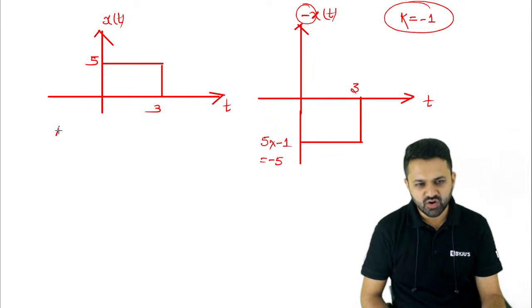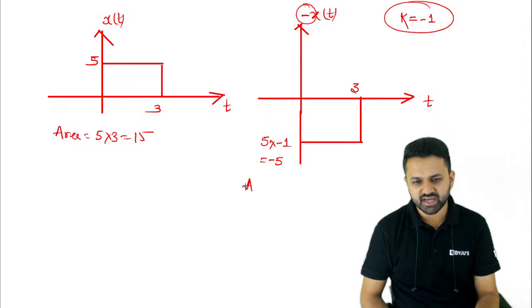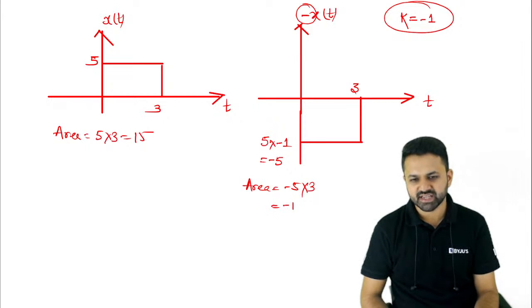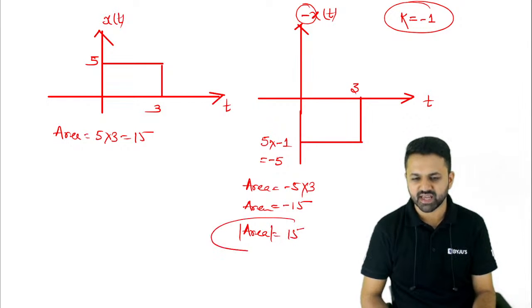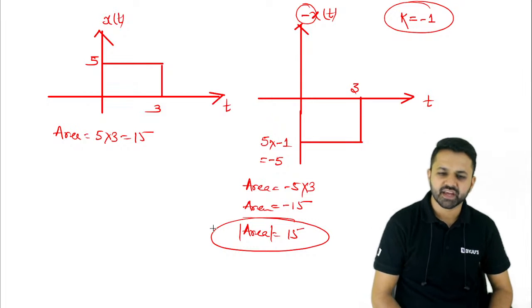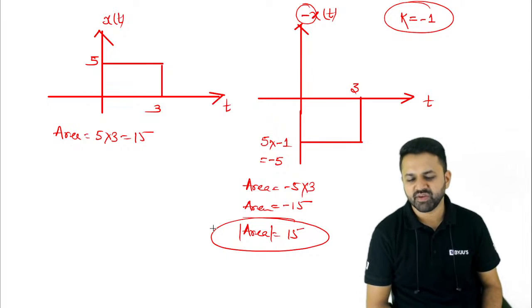Now, if I talk about the area, area is 5 into 3, so that is 15, and area here is minus 5 into 3, so that is minus 15. So here you are getting the area as minus 15, and if you take the mod of it, because you usually say the area is not negative, the area will also be 15.